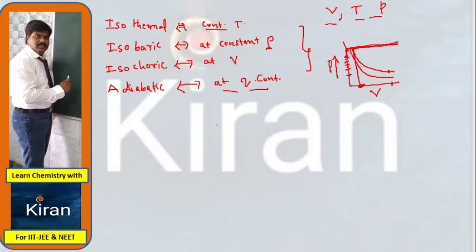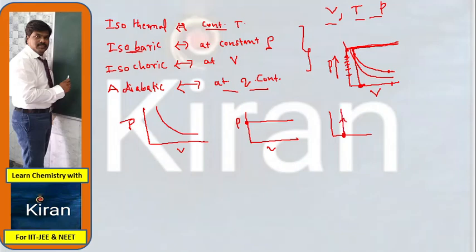So once again, individually I am drawing. The first one is isothermal. Isothermal means constant temperature. This curve is P versus V. The second one is constant pressure, and volume is increasing. So pressure is constant here and volume is gradually increasing. The second way, what type of process I told you? Volume is constant, at a particular volume constant, pressure increasing. See here, this is the pressure.